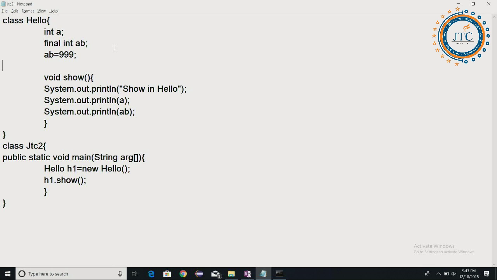I am assigning the value to AB, and then what is going to happen? Again error. The reason is that we cannot perform a direct assignment inside the class; we cannot write it directly inside the class. Let's check it out once.